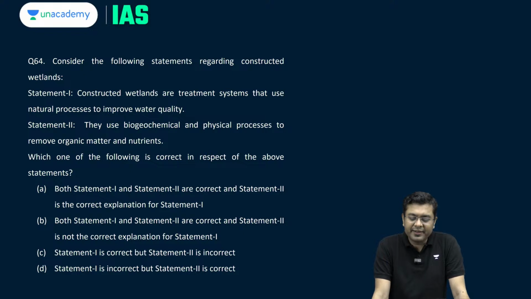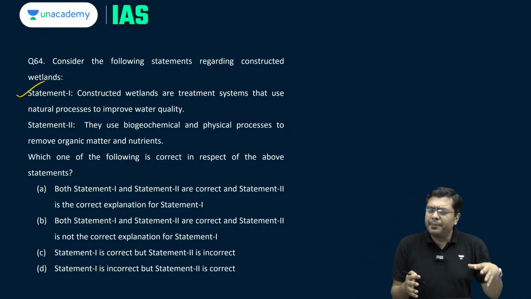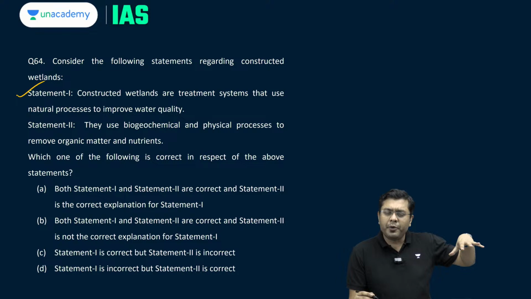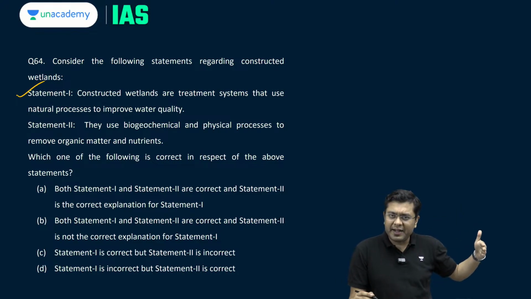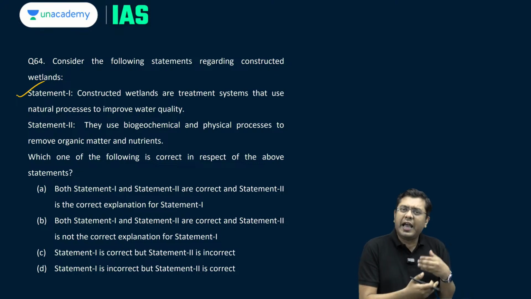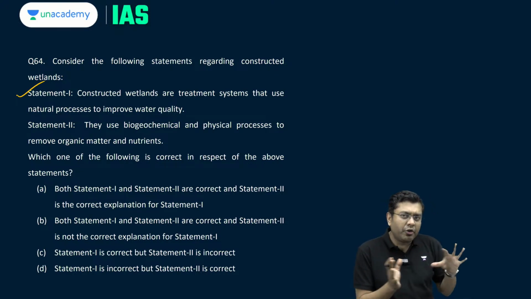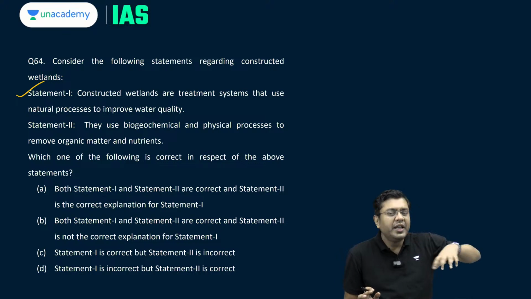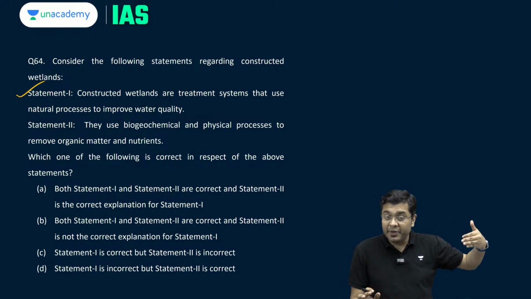Then, consider the following statements regarding constructed wetlands. Constructed wetlands are treatment systems that use natural processes to improve water quality. Correct? This is correct. Where by the processes of various bio-augmentation, etc., where let's suppose in a particular area, if there is a lot of impurity, you go and build an artificial wetland there, and there you allow the natural processes of bioremediation to get rid of the pollutants, to bind the pollutants and to make the region contamination free.